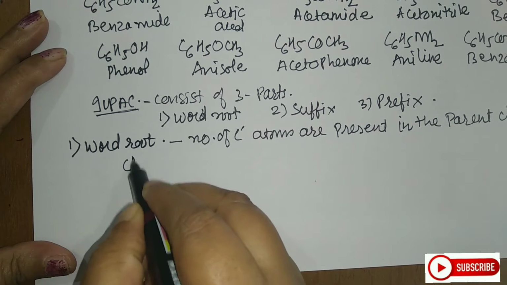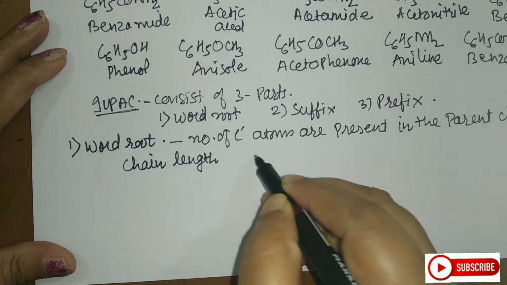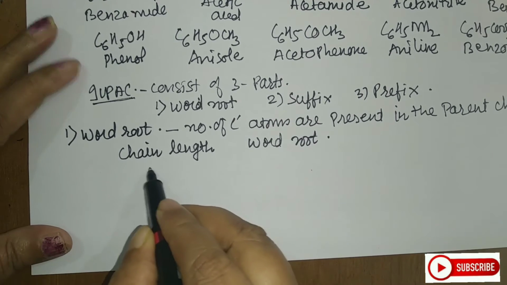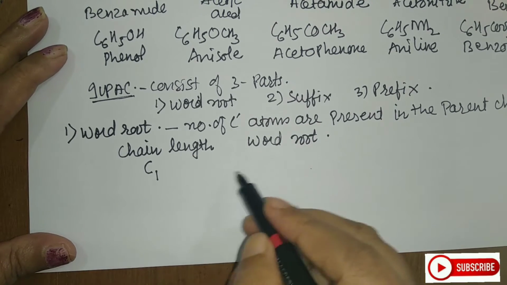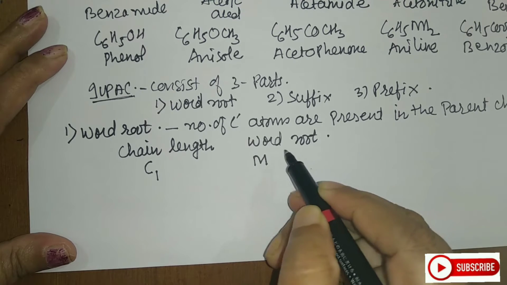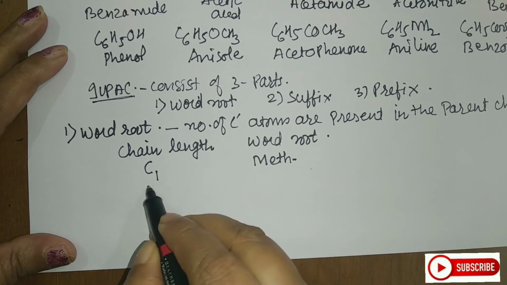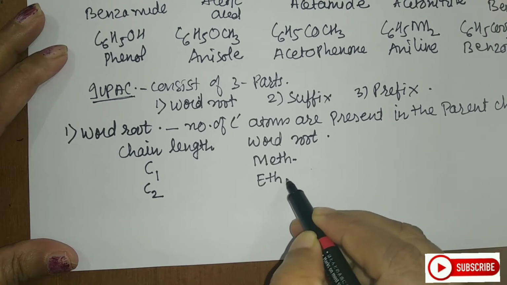Now let us see how to give the names here. I am writing here the chain length and word root. If it is a C1 compound, having only one carbon, the word root will be meth. If it is C2, then you will call it eth.